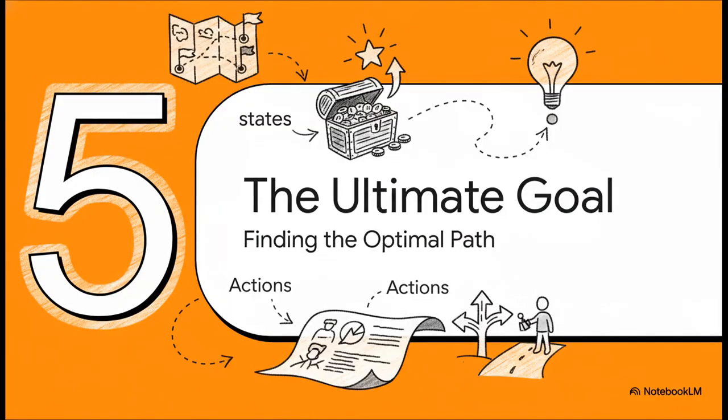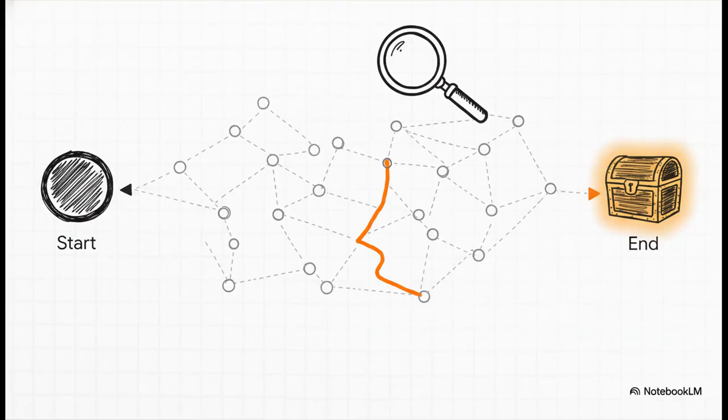All right, let's recap. We've got our map of states, we've got our treasure, the rewards, and now we've got choices, the actions. The whole reason we built this entire blueprint is to solve one single ultimate problem. How do you find the absolute best plan? And that's the whole goal of this field called reinforcement learning. It's to find what's known as the optimal policy. We're not just looking for a good path through the map or an okay strategy. We are hunting for the one single best strategy that will absolutely maximize the total reward over the long haul.